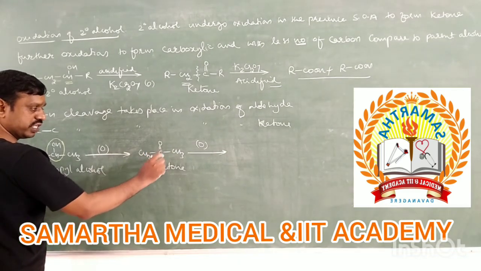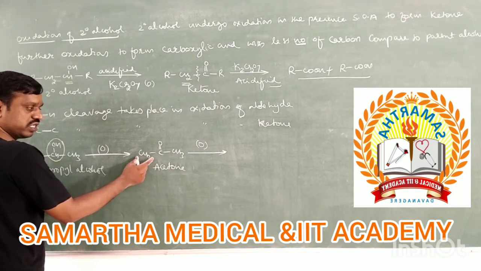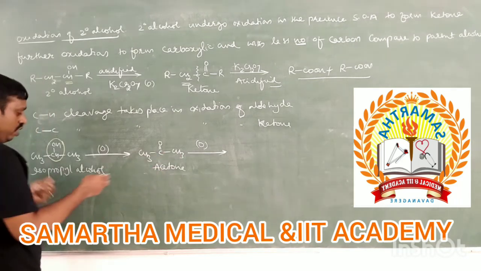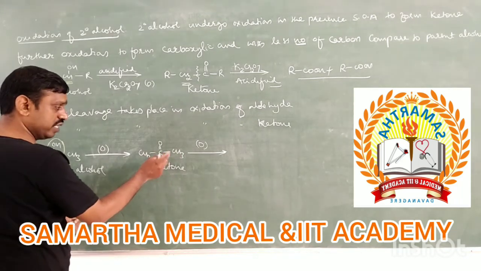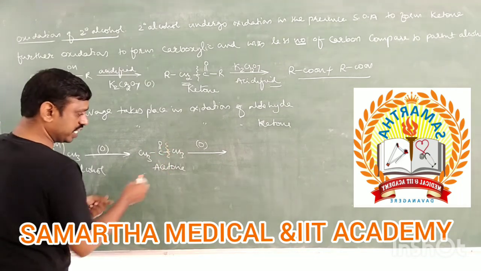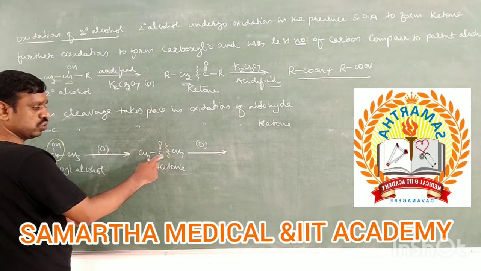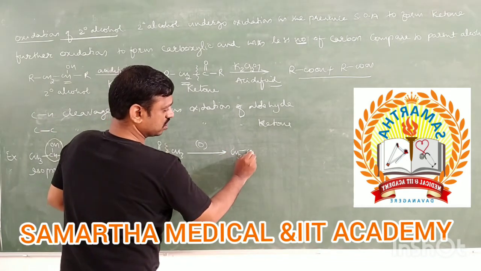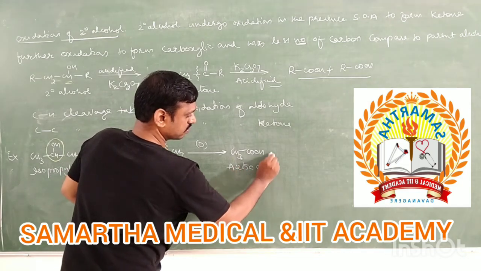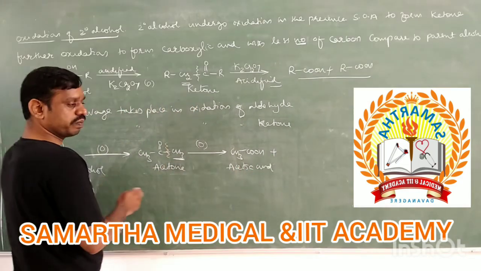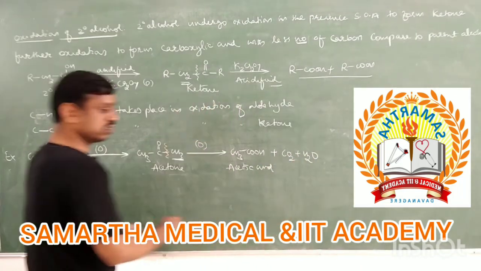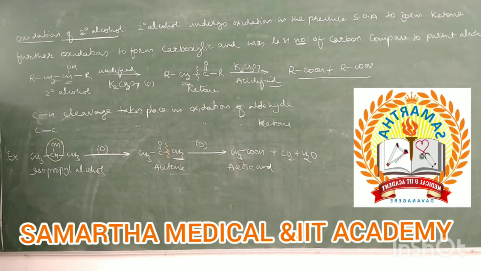Adjacent to this carbonyl group is a methyl group on both sides, both groups are the same, therefore cleavage takes place on either this side or this side. When carbon bond cleavage takes place this side, then what do you get? A 2-carbon acid, CH3COOH, called acetic acid, plus this 1-carbon methyl group, which converts into carbon dioxide, and water is formed. So this is the oxidation of secondary alcohol.